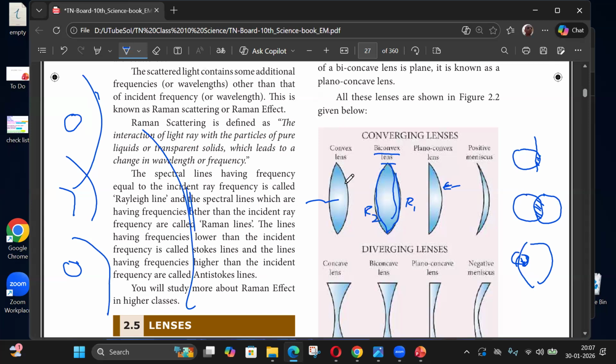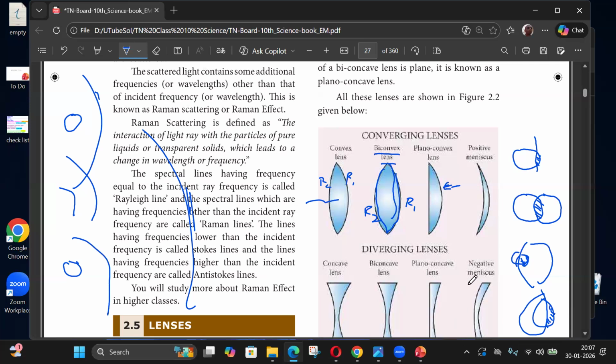But here it could be different, R1 and R2, like one small sphere and one bigger sphere. Plano-convex is one sphere that you cut with a plane surface. This one is two spheres intersecting like this. One sphere is like this, the second, bigger sphere is like this. So this portion is this lens.